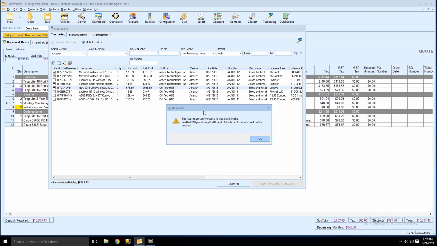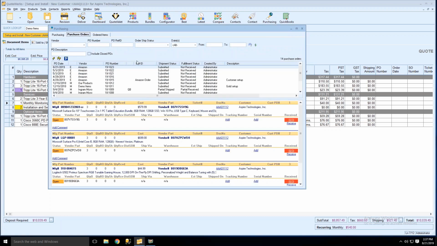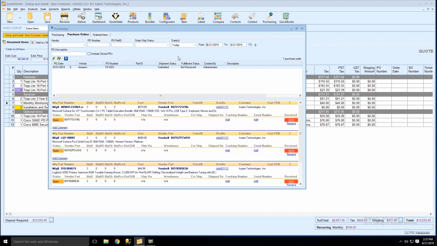And then once you do that, you'll actually have a purchase order in QuoteWerks for those items. So if I click on today, that'll show my PO that I submitted. And then as you receive those items, you can mark them as received in QuoteWerks. You can add the serial number, add tracking number. Basically, the purchase order works the same way in QuoteWerks as if you did this item manually.